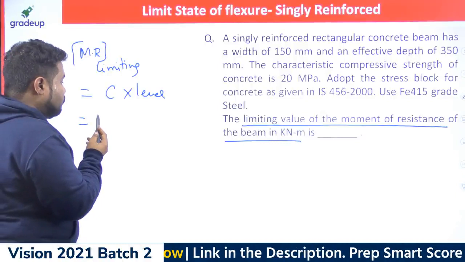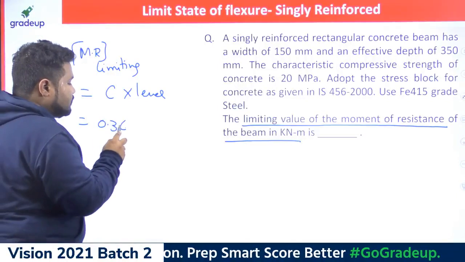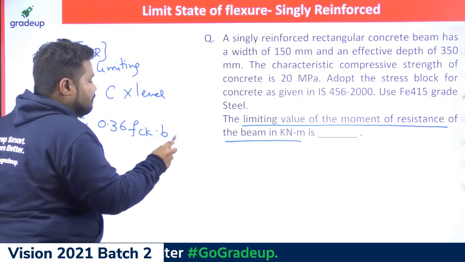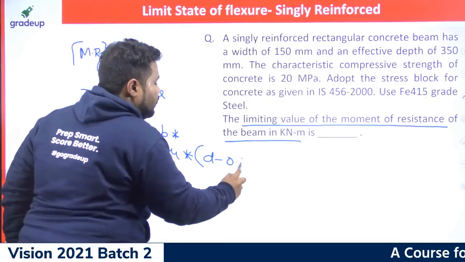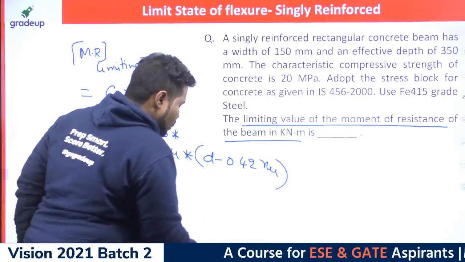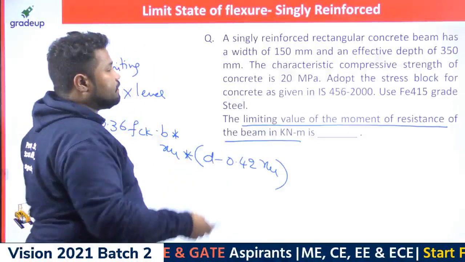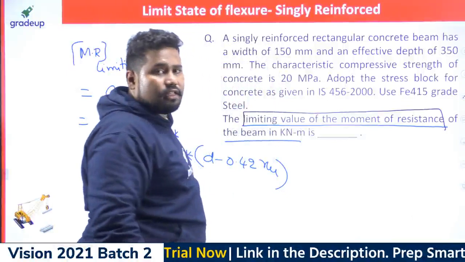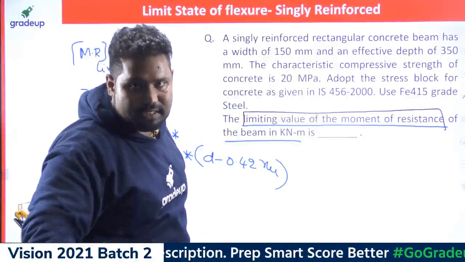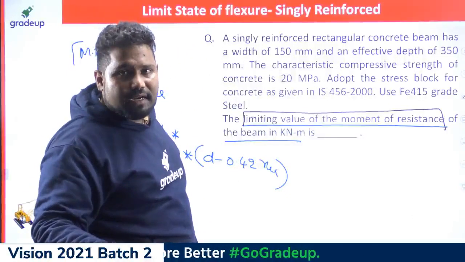What is the compression force? 0.36 fck b xu into lever arm, which is d minus 0.42 xu, no doubt. But here, to find out xu, they are asking about the limiting value of moment of resistance. That is the moment of resistance of a balanced section. What is the moment of resistance of a balanced section?